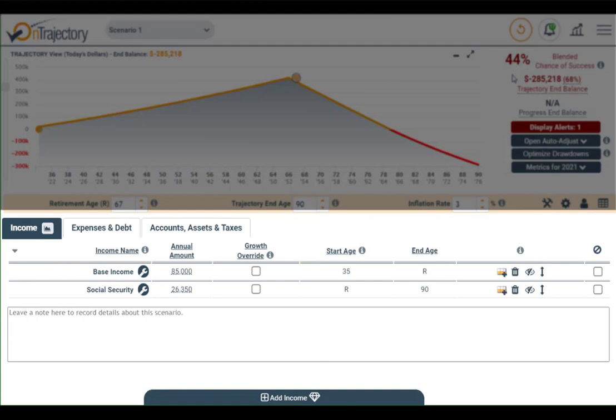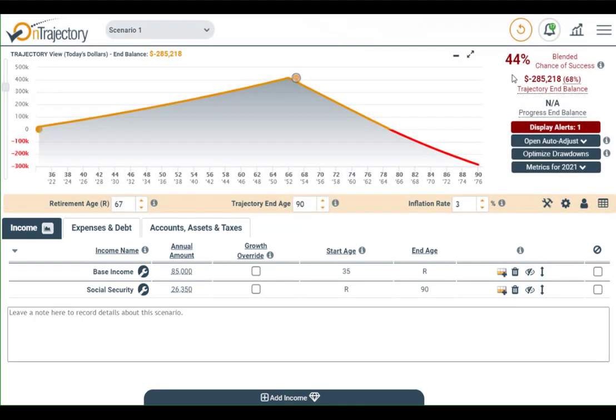On the bottom of the screen is where you enter the details about your income, expenses, and savings or investment accounts. Let's begin with entering our income information. Now, one of the first things you may notice is that we included Social Security, but I know that for many of you, that may not apply. What you do have, however, is a pension. So let's quickly rename this item and put a more realistic number in for your pension.